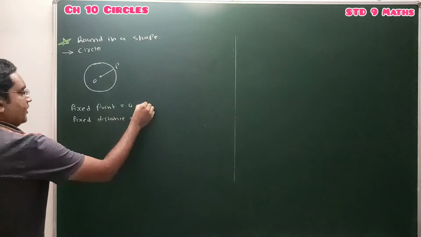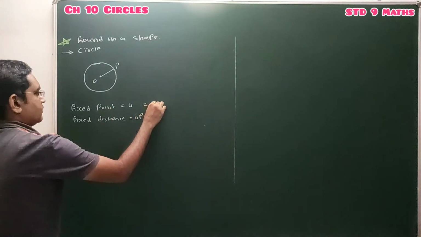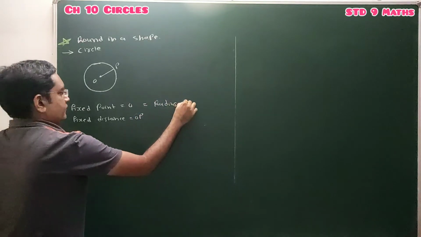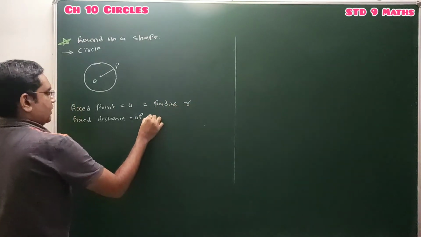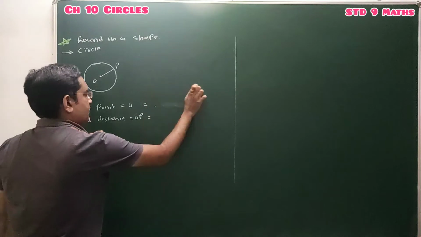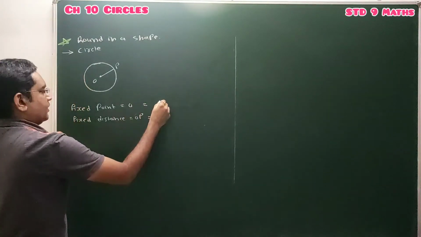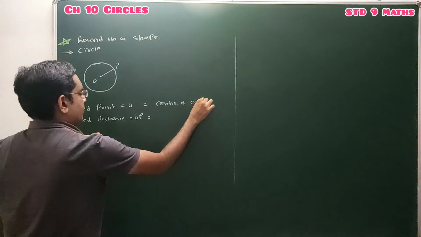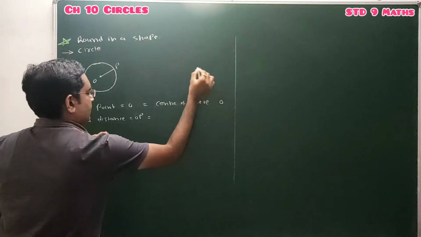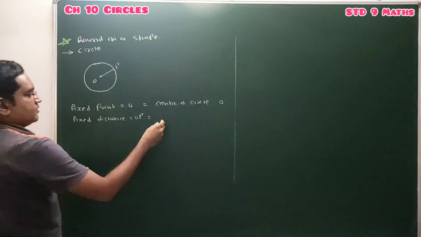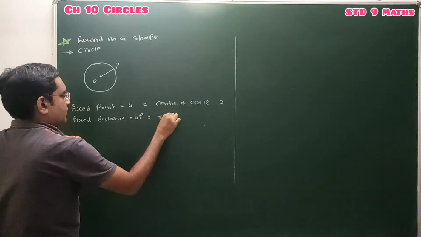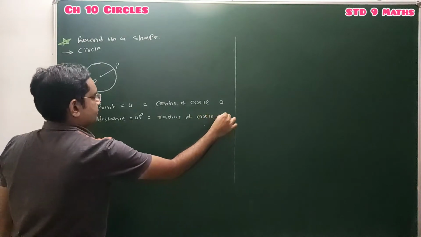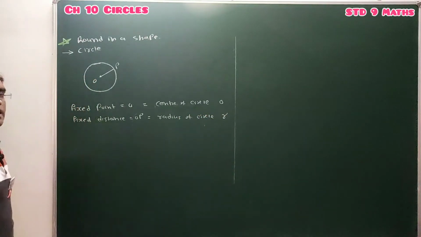This fixed point is known as the center of circle, represented by O, and this fixed distance is known as the radius of circle, which is represented by small r.